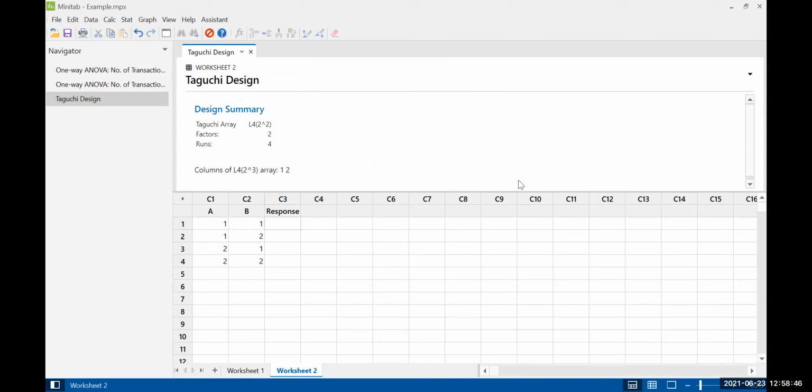Some exposure to the Minitab software, and also the basic concept of Taguchi and the other things, will help you a lot in conducting your experiment analysis and coming up with good results. Last time, one of my students did this kind of work, and he got the excellent grade. He was the only one who got the excellent grade in the master thesis. So let me give an overview of that project.